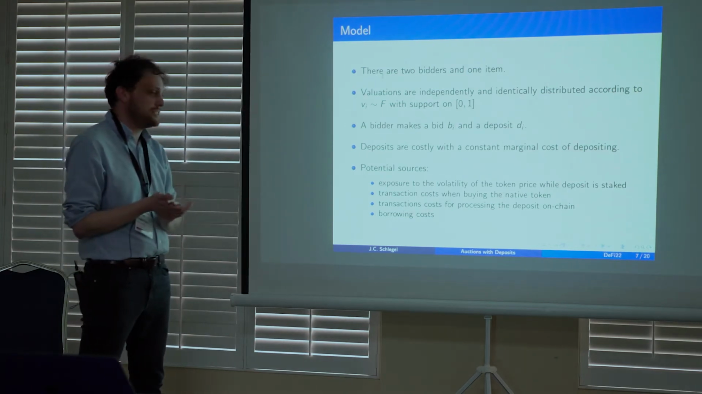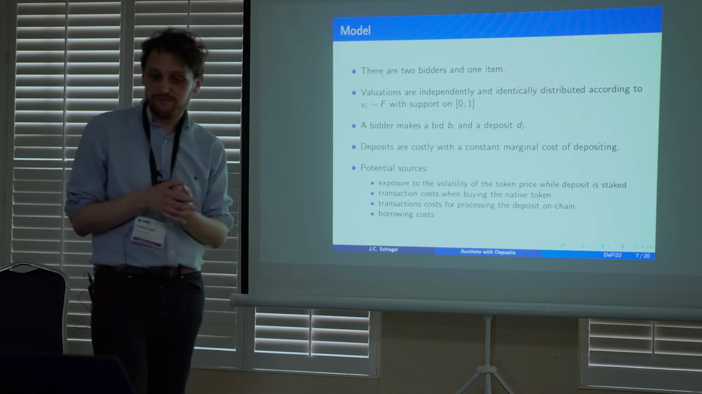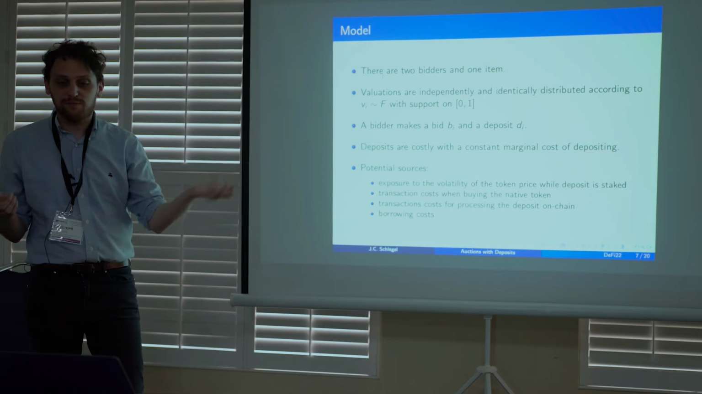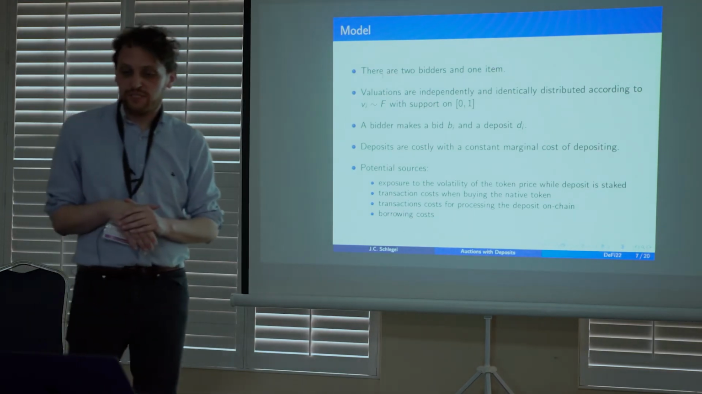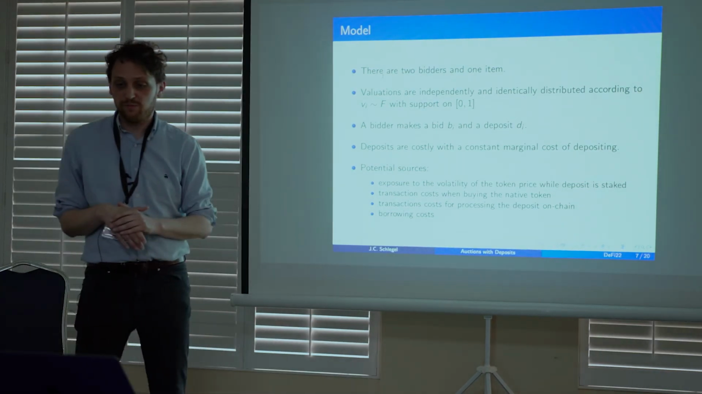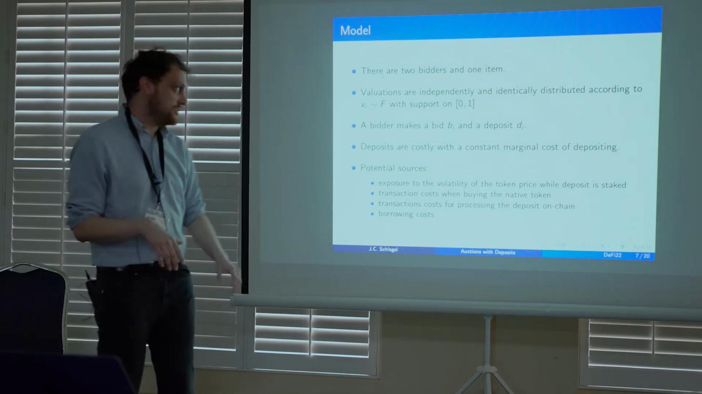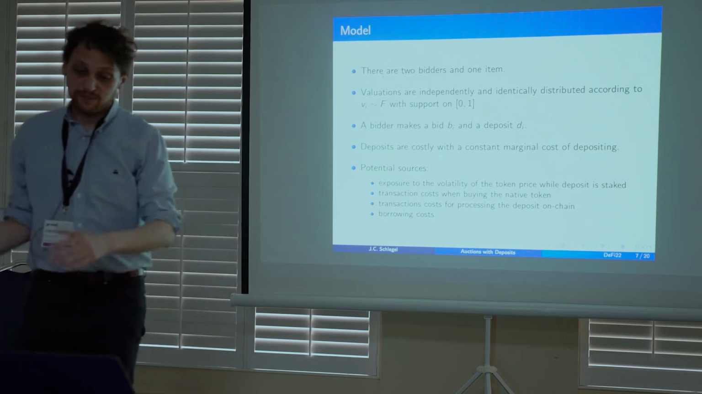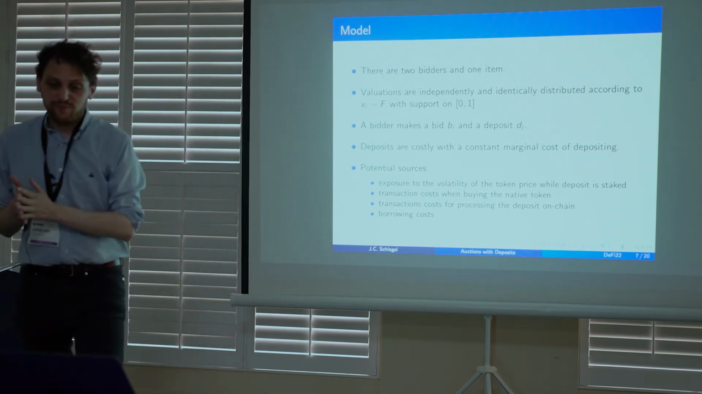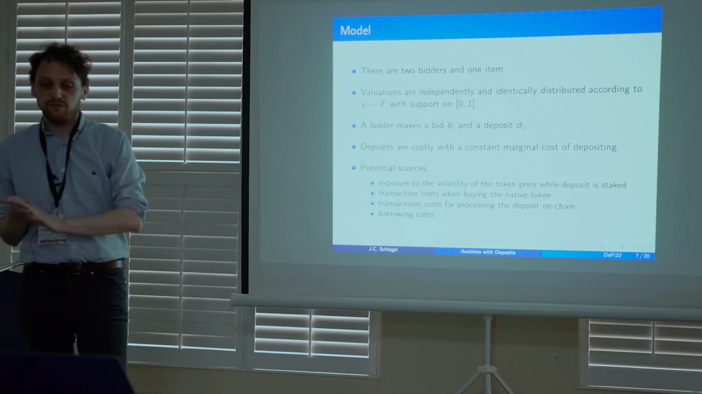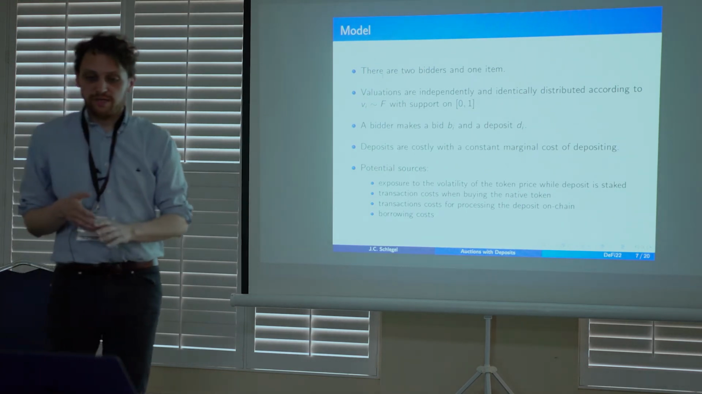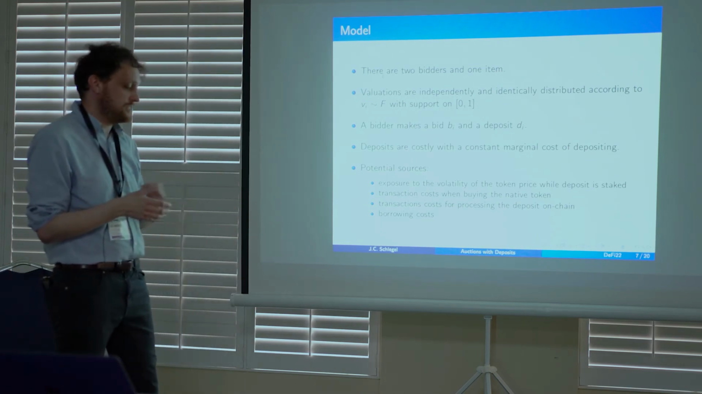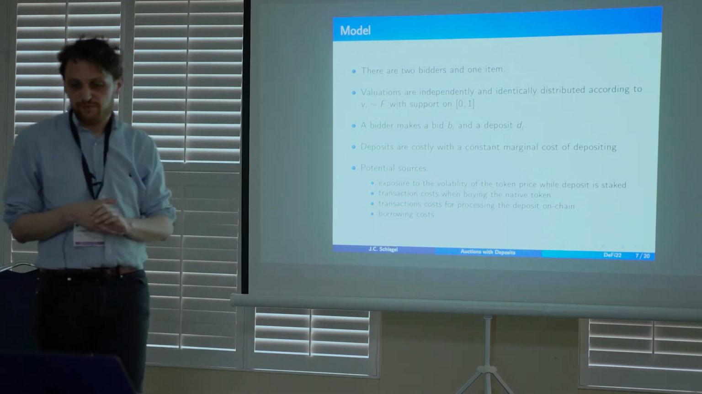So 2 bidders, 1 item, the simplest model you can think of. Valuations are identically distributed according to some distribution with compact support. A bidder makes a bid and a deposit. Deposits are costly, that's the important thing, otherwise you cannot get this kind of equilibrium, right? And we assume the simplest setup where we have just a constant marginal cost of depositing, which can come through multiple channels. For example, you can think of volatility of this token in which you deposit.